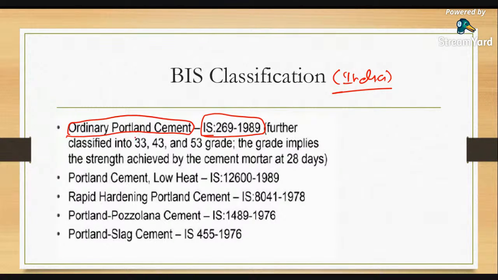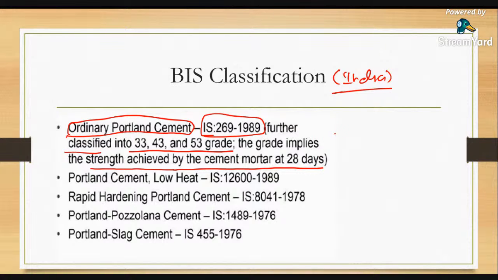Ordinary Portland cement is further classified into 33, 43, 53 grade, and this grade implies the compressive strength achieved by the cement mortar in 28 days.